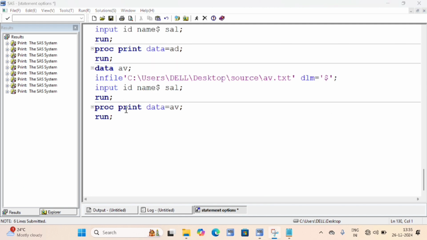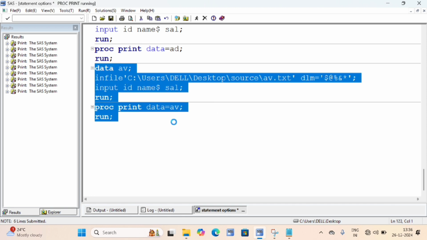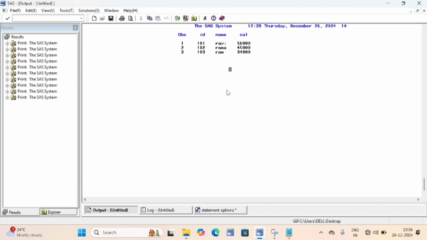So close this, and I am pasting here. So this is my AV dataset that I had used only for the dollar. Okay, only dollar is there in my text source. Dollar symbol is there. Okay. Next is which symbol? You can see the at the rate symbol. Okay. Next is the and symbol. Percentile symbol is there. Okay. These are my symbols, and one more symbol, the star symbol, is there. So I'll execute this. Do we get it or not? You will see. Okay, successfully our data is imported from outside to inside.